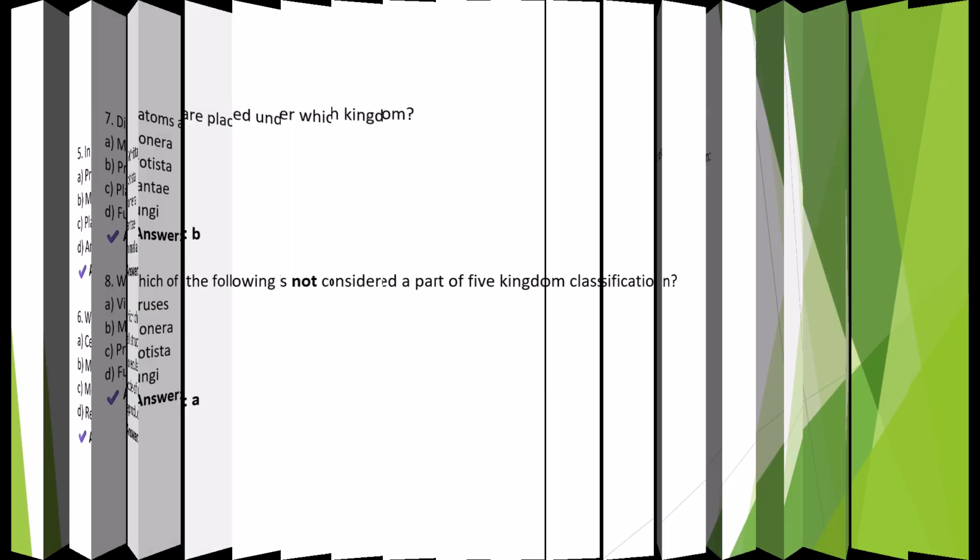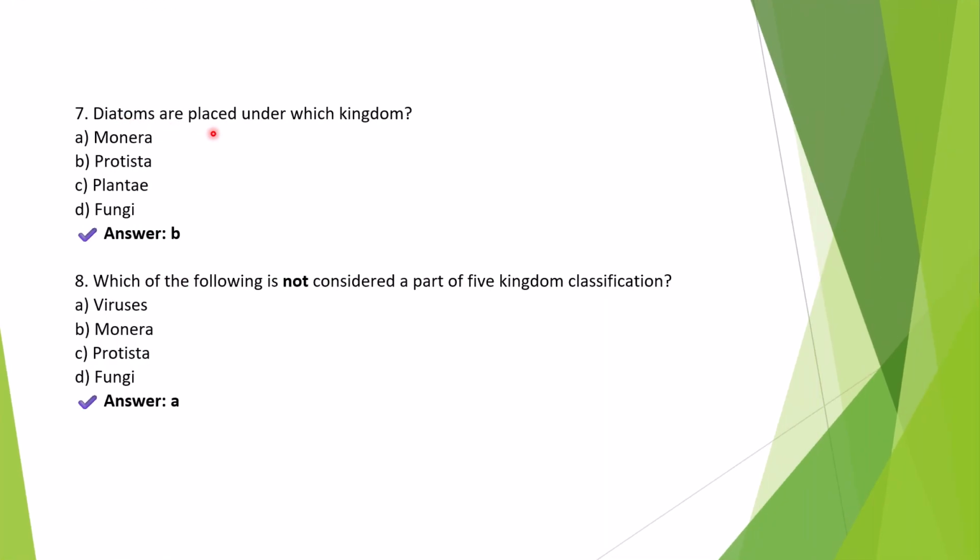Next question, diatoms are placed under which kingdom? The right answer is option B, Protista. Diatoms are unicellular photosynthetic organisms with silica cell walls. They are eukaryotic, that is, they have a true nucleus, and are mostly aquatic. Hence, they are placed under kingdom Protista, not Plantae or Monera.